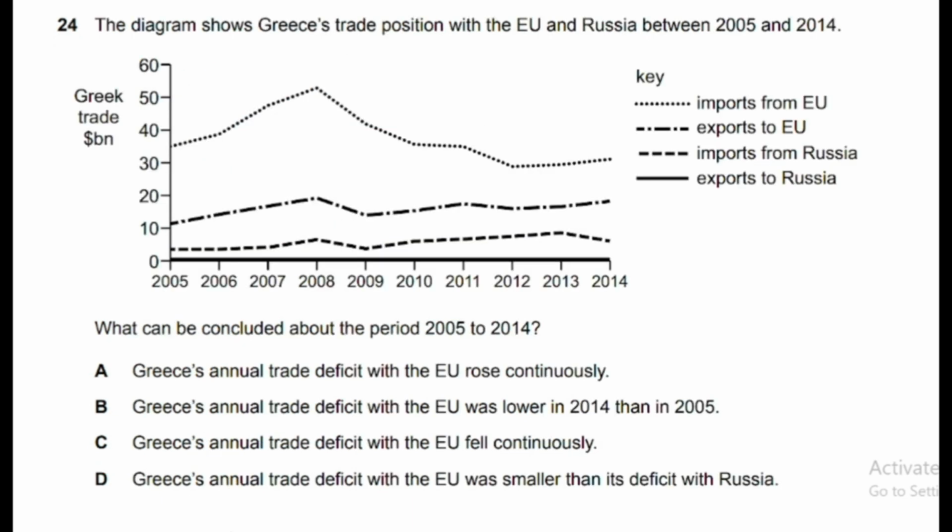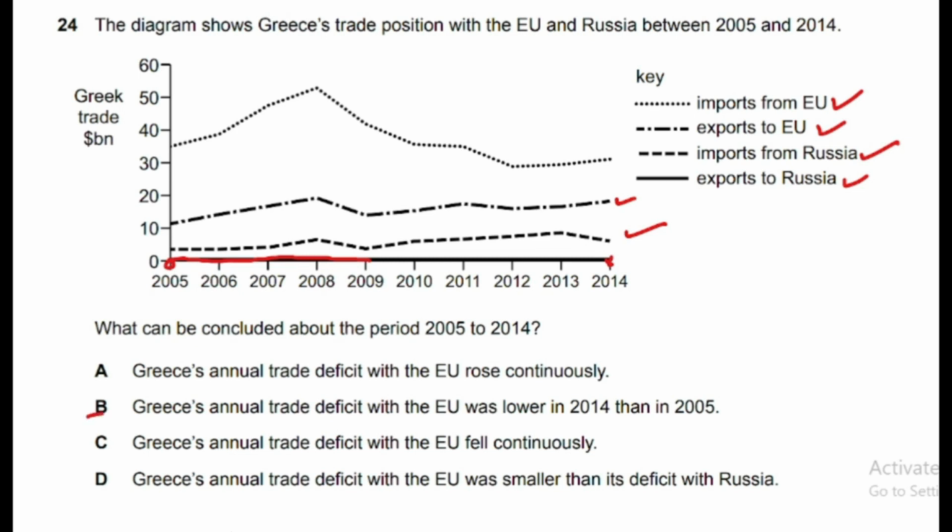Moving to question number 24, the diagram shows Greece trade position with European Union and Russia between 2005 and 2014. So this is period 2005 and this is period 2015. So you can see this dotted line is import from European Union and this line is export to European Union and this line is import from Russia, and this line that is on the x-axis continuously is export to Russia. What can be concluded about this period from 2005 to 2014?